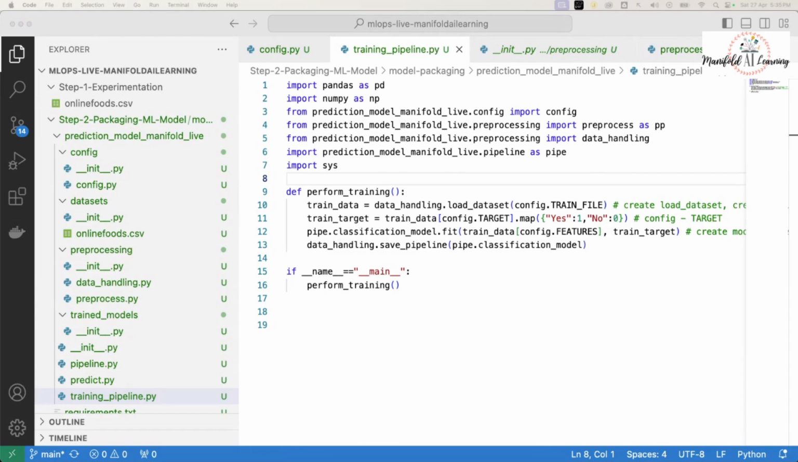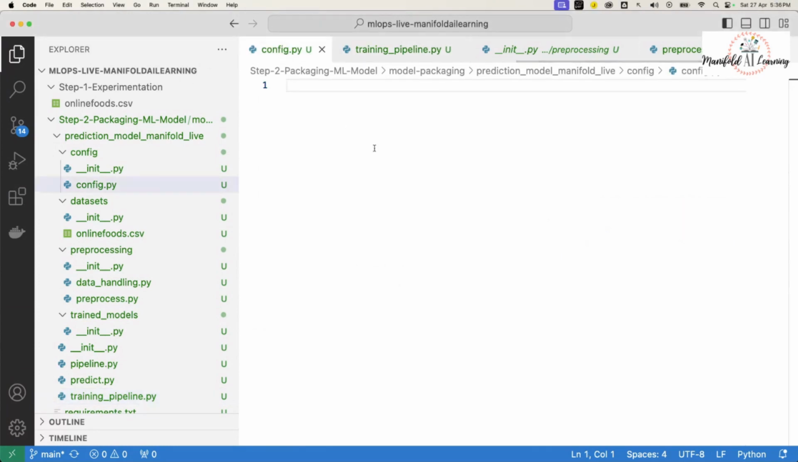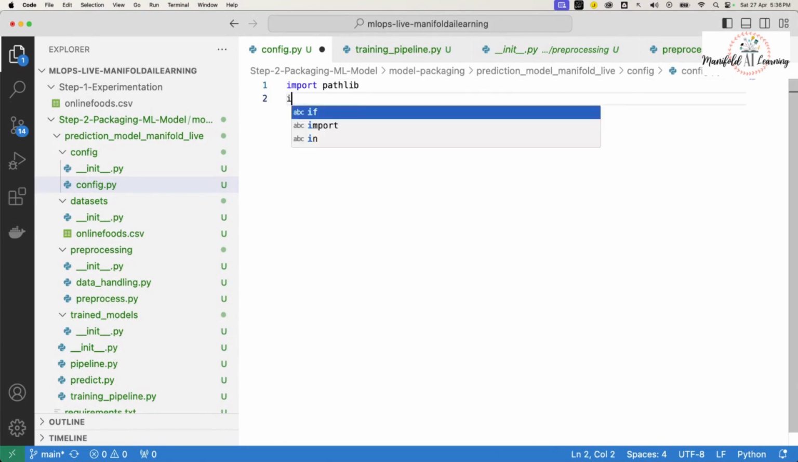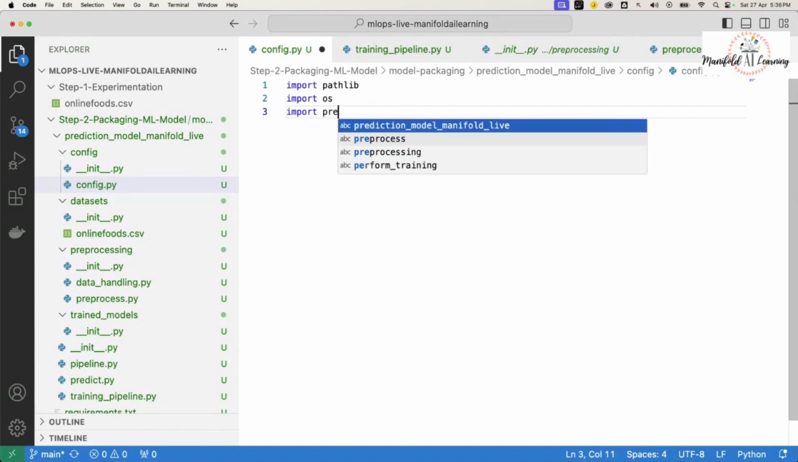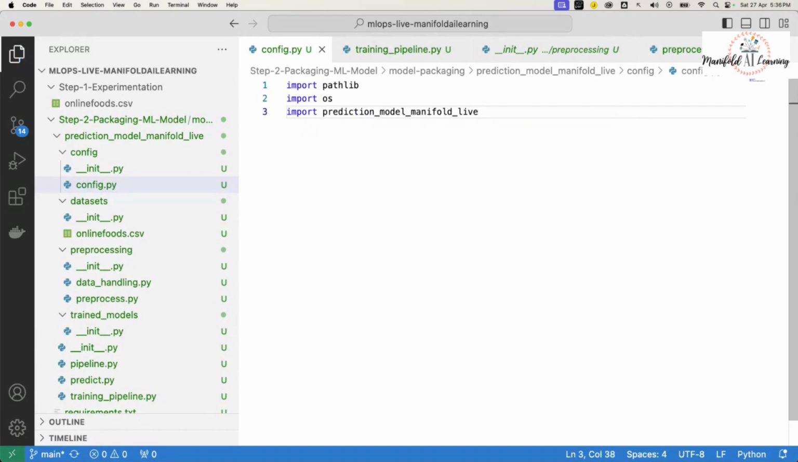Let me start by creating this configuration file, and from there we would get started. So here, in my configuration file, first I'll go ahead and import the necessary modules. I'm going to import pathlib, I'll import os, and I'll import our package itself, that is prediction model manifold live.